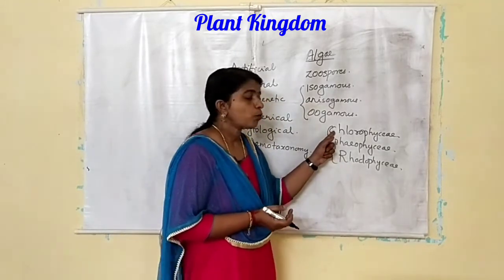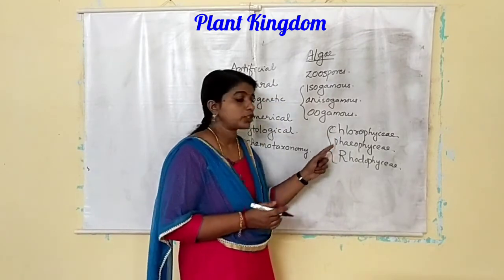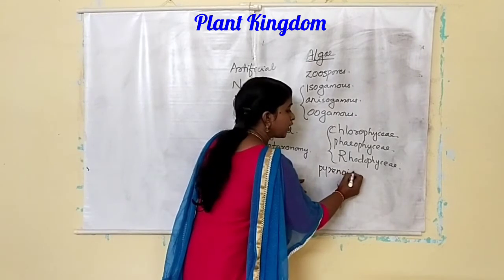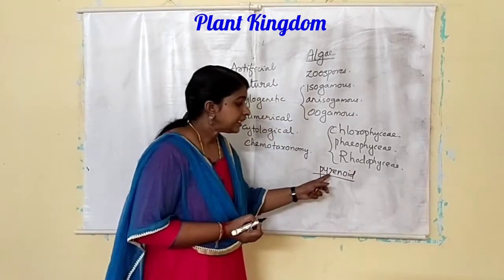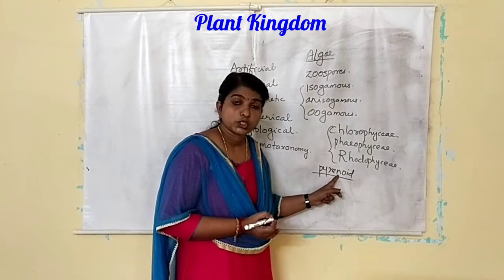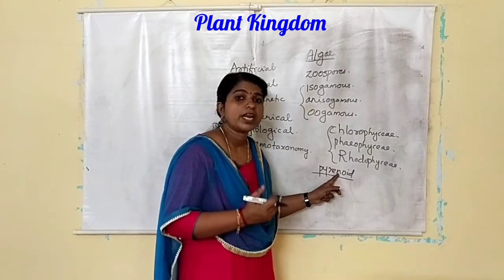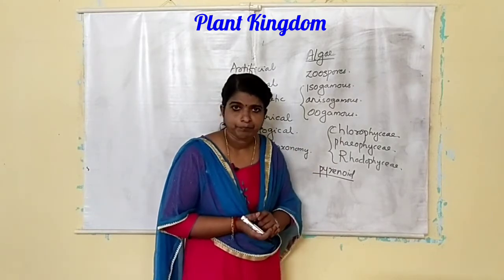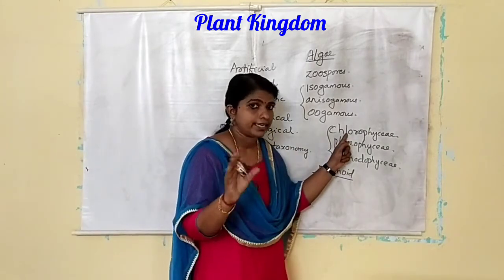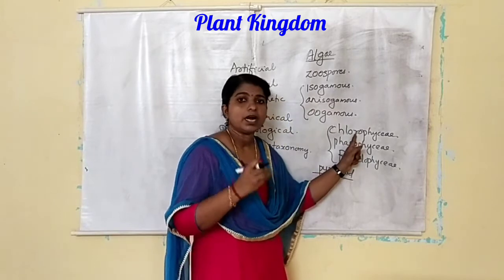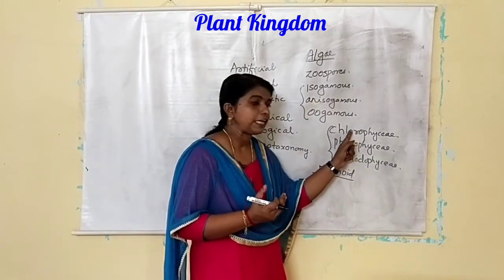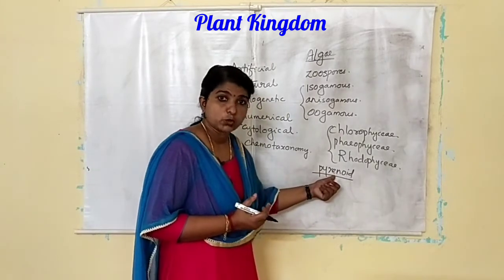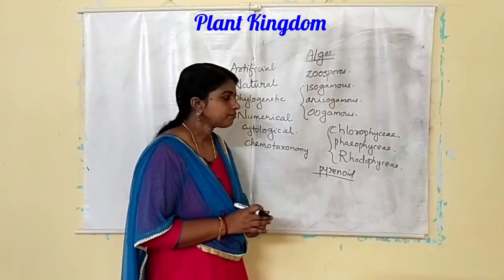And the chloroplast contains another structure called pyrenoid bodies. Pyrenoid bodies are there, and these pyrenoid bodies store starch as well as protein. Okay, that is Chlorophyceae, so it is green algae. The main pigments are chlorophyll A and chlorophyll B, and pyrenoid bodies store starch and protein.